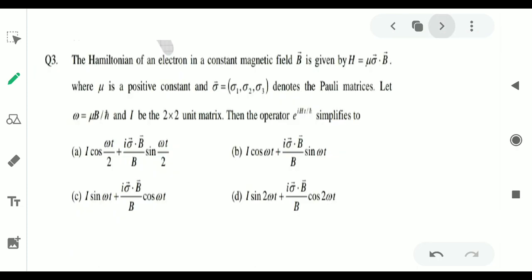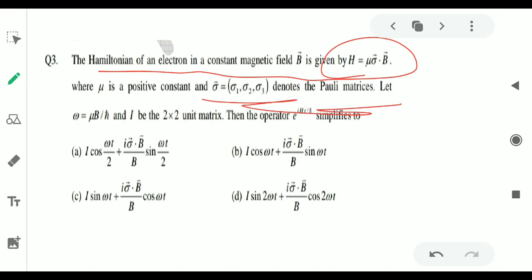The next question is: the Hamiltonian of an electron is given by H equals mu sigma dot B, where sigma denotes the Pauli matrices, B is this, omega is the frequency and I is the 2 cross 2 identity matrix.